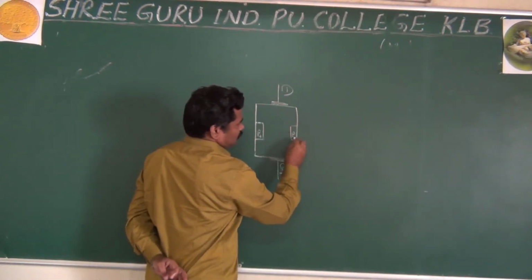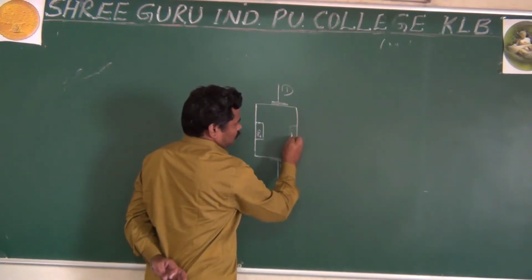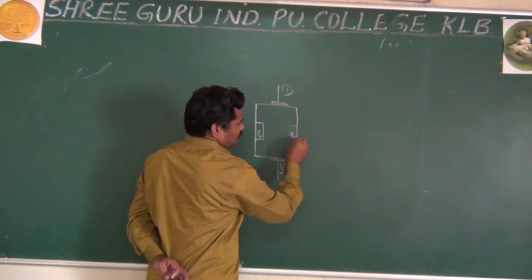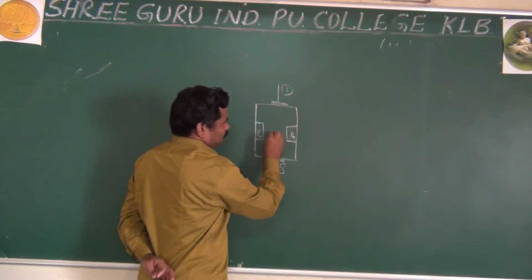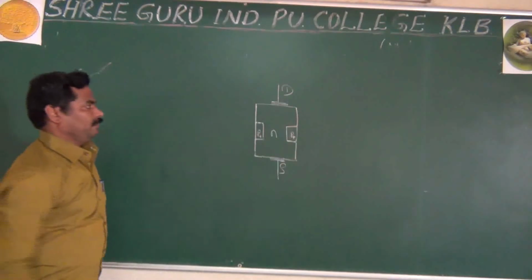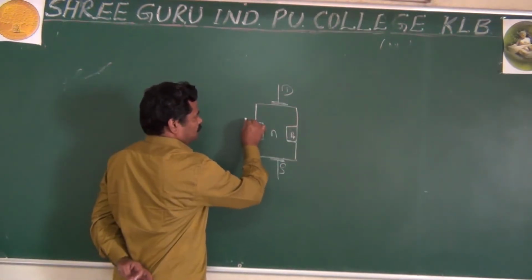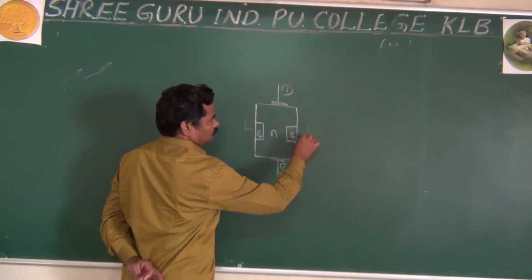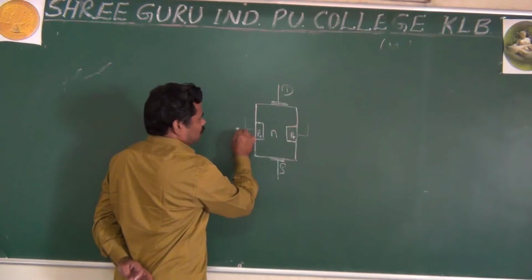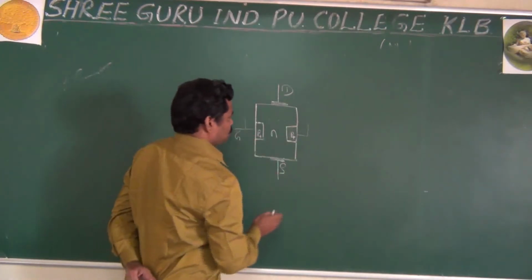And as we know already, this is nothing but your, these two P type semiconductors are internally connected. That is understood. And here it is nothing but your gate, and this is your source. It means